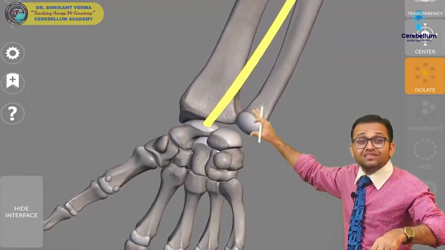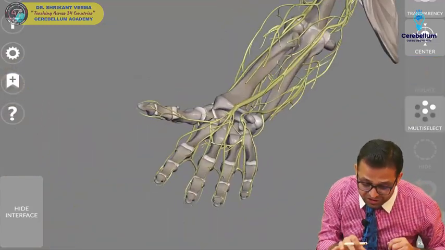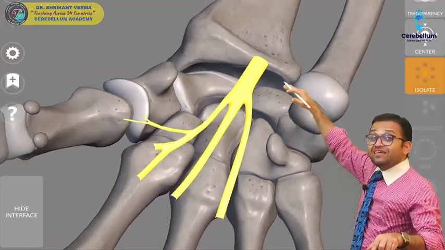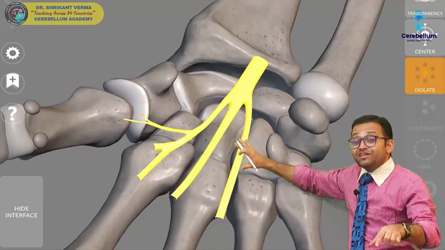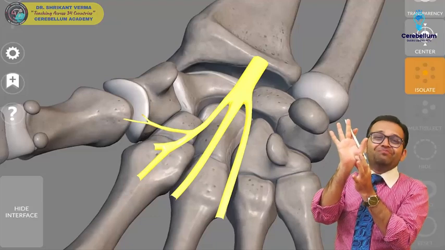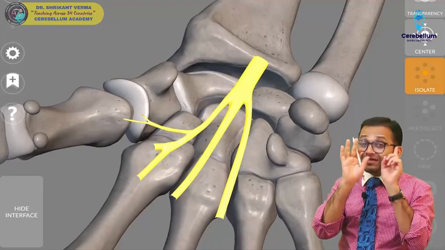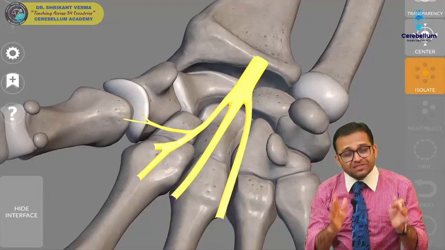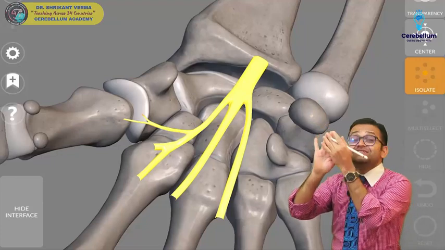Now this median nerve goes towards the hand, and remember it passes through a very important structure, the flexor retinaculum. It passes below the flexor retinaculum, where there is the carpal tunnel at the carpal region, and divides into different branches. It gives branches to many muscles of the hand. The thumb muscles are supplied by the median nerve except adductor pollicis, the thenar muscles. And remember the first and second lumbricals are supplied by the median nerve because these are located here. I will always say this: the median nerve passes on the thumb side, so it supplies the muscles of the thumb and the skin near the thumb.